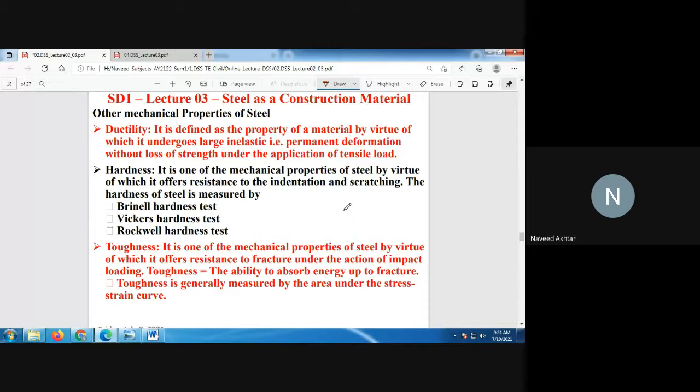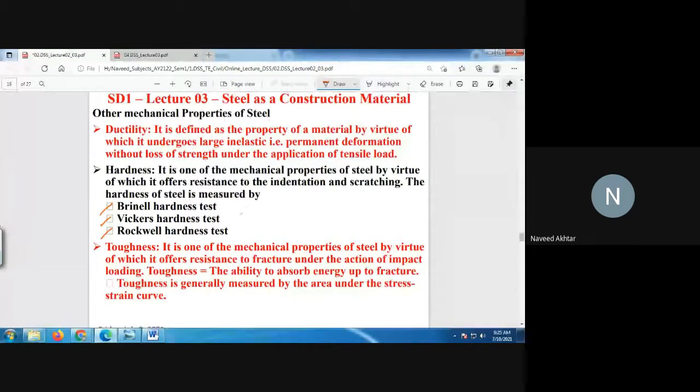Hardness is one of the mechanical properties of steel by virtue of which it offers resistance to indentation and scratch. The hardness of steel is measured by three types of machines: the Brinell hardness test, Vickers hardness test, and Rockwell hardness test.